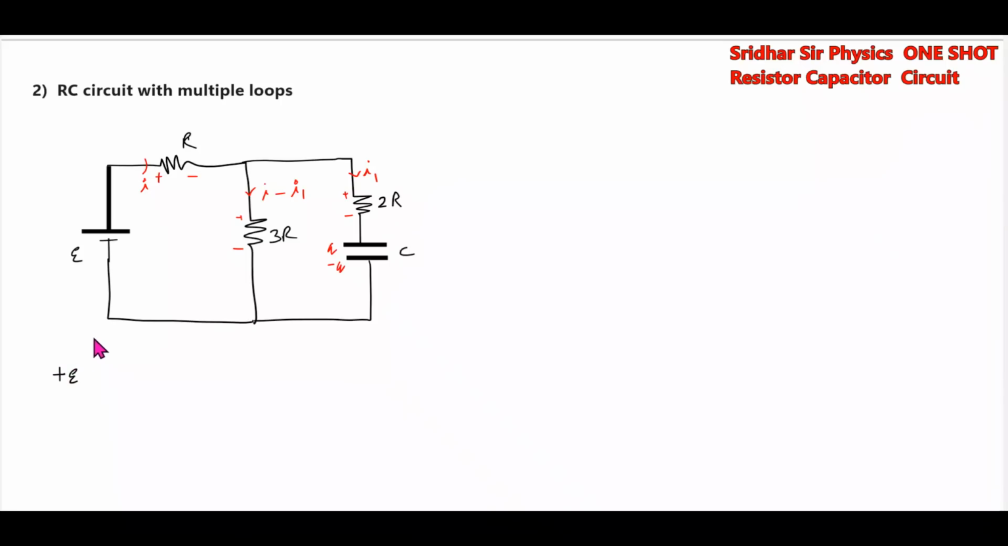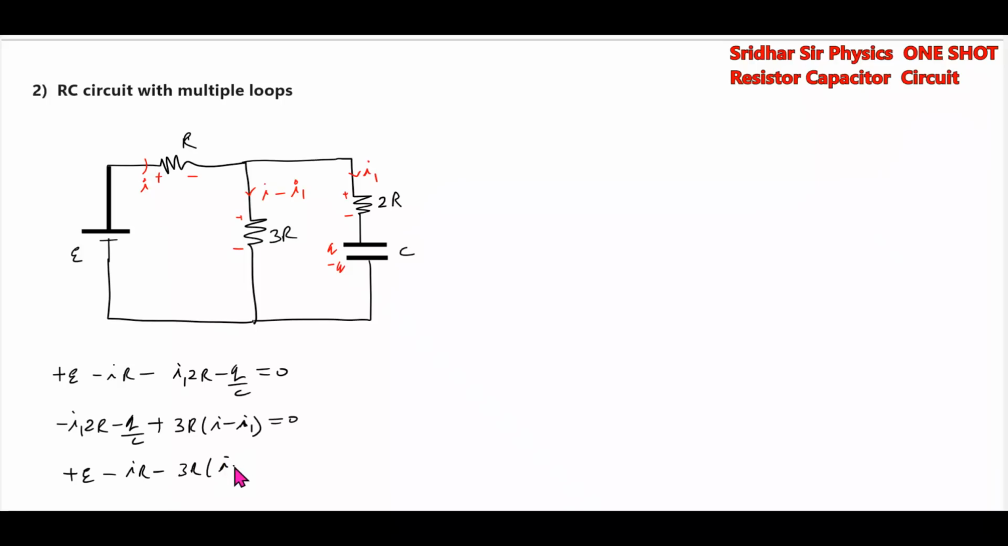Then afterwards, writing KVL. This will be plus C. I'm using this path: E minus IR minus I1 into R minus Q by C equals 0. Then minus I1 into R minus Q by C plus 3R(I minus I1). Then one more loop equation, plus C minus IR, 3(I minus I1). Solving this, we'll get the required answer.